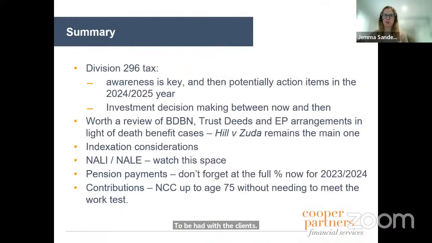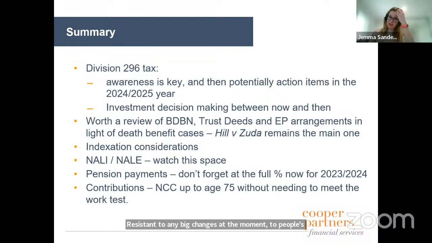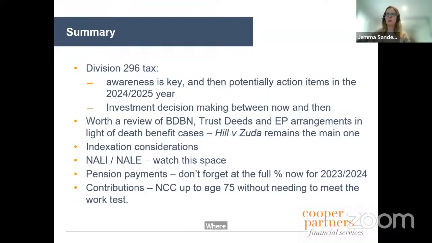Well, I'm just going to go straight to my last slide here, which is that with Div 296 tax, really, it's awareness that is key. Having those conversations with clients, I'd be really resistant to any big changes at the moment to people's funds, unless they were buying an asset where they needed to understand what the implications were.